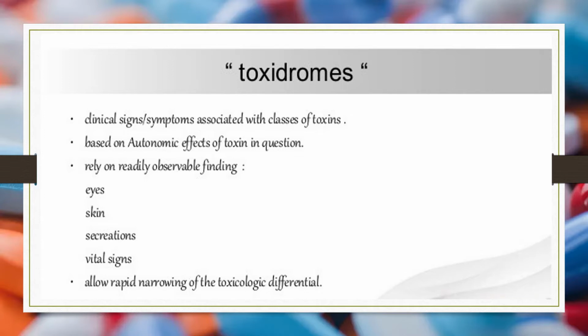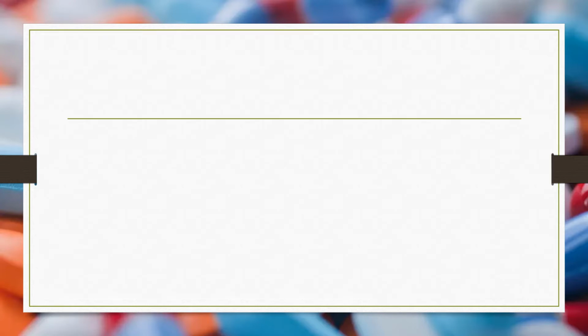We classify poisoning of different classes and types into toxidromes, and this allows rapid narrowing of our toxicological differential, and it helps us give antidotes or treatments before identifying the drug that causes the poisoning itself, by classifying it to a certain toxin.